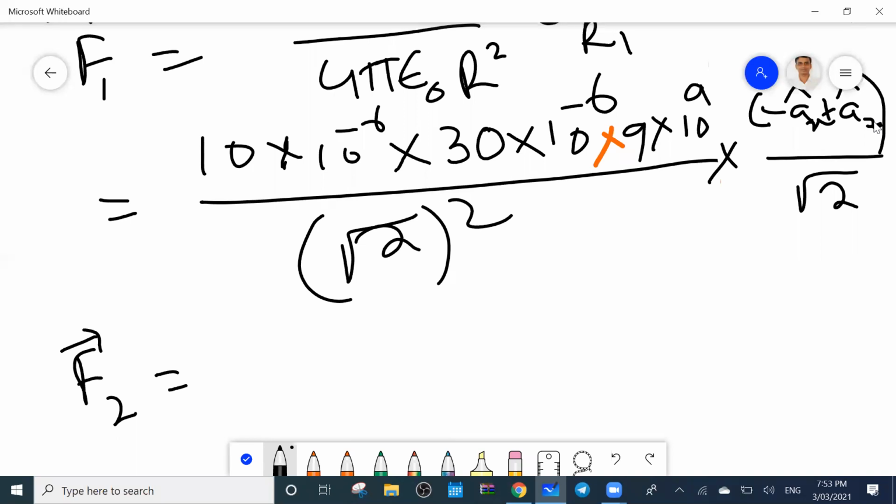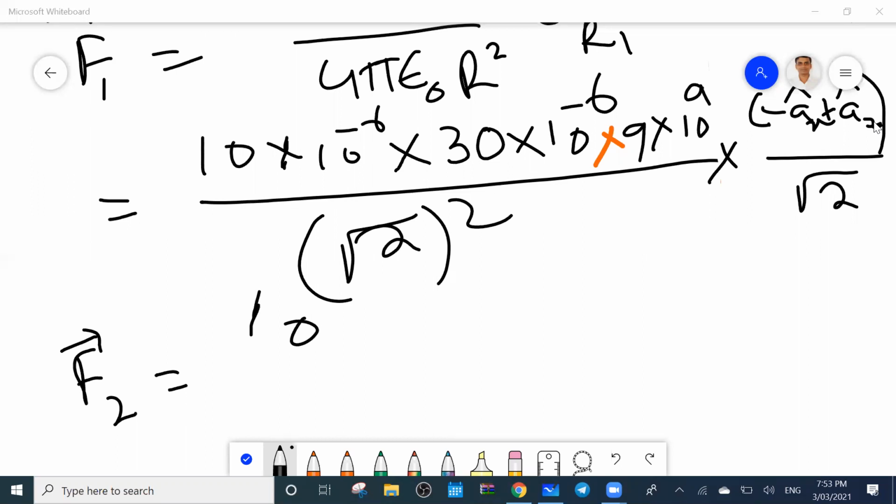So for F2, what do I have to find out? Similarly, same charges, 10 into this one. Can you solve or not?